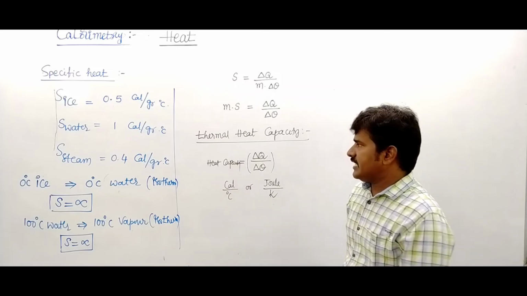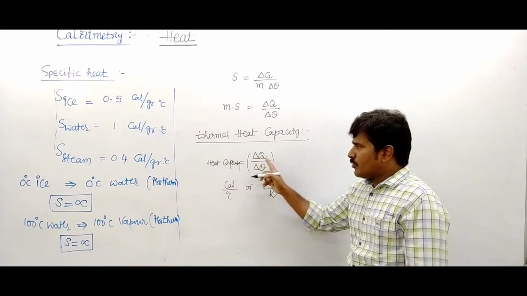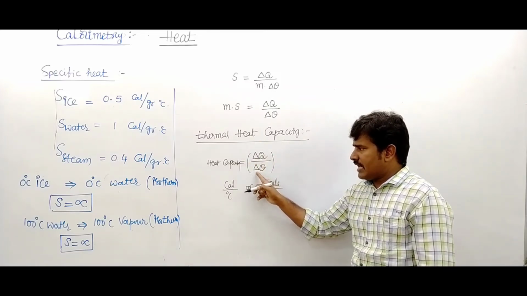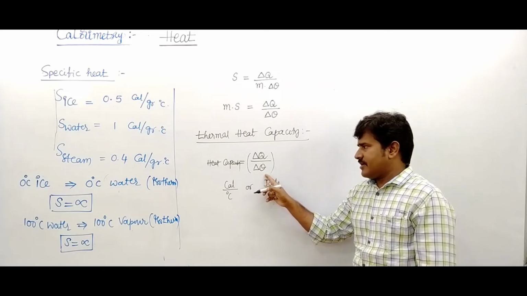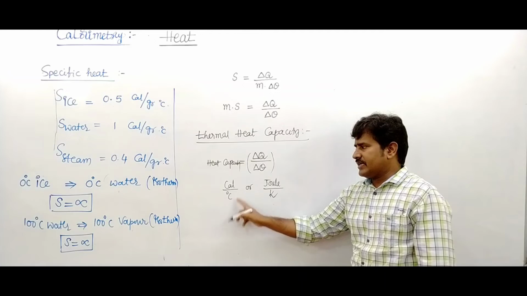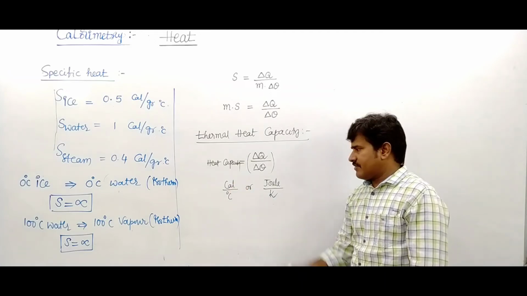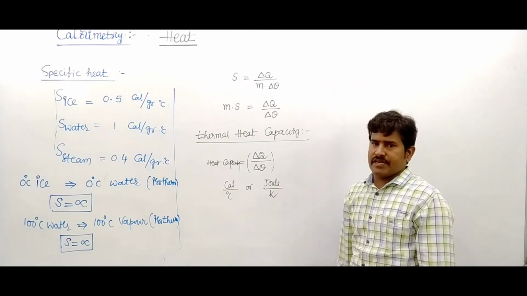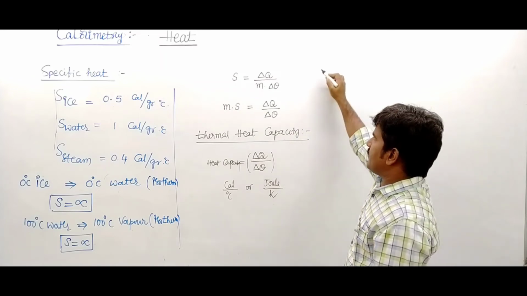This is called heat capacity: the amount of heat required to raise the temperature by 1 degree Celsius or 1 Kelvin, with units of calorie per degree Celsius or joule per Kelvin. This is thermal heat capacity.